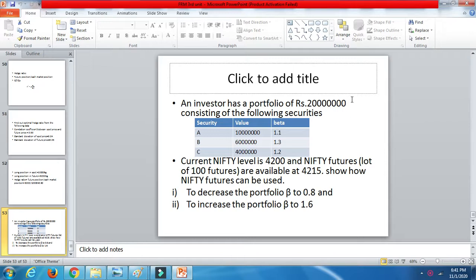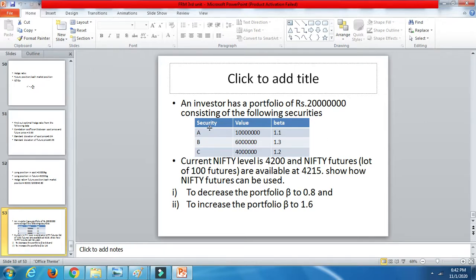An investor has a portfolio of rupees 20 million, with 7 zeros, so 2 crores, consisting of the following securities. A portfolio is nothing but a combination of all the securities. We don't put all the investments in only one place. Instead of investing in one source, we invest in different sources. So if I have 2 crores rupees, I am investing in 3 securities.